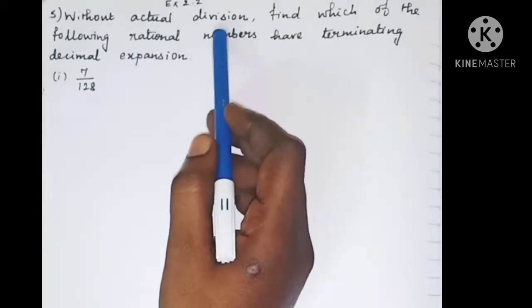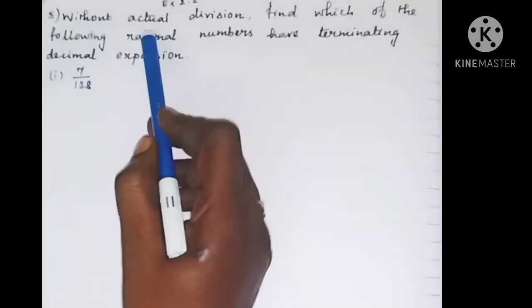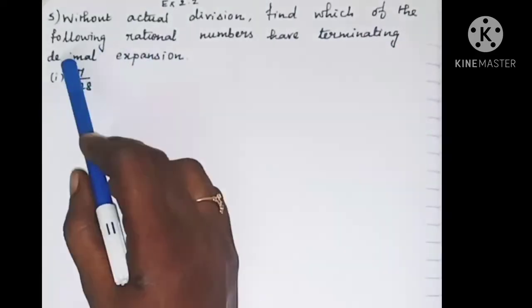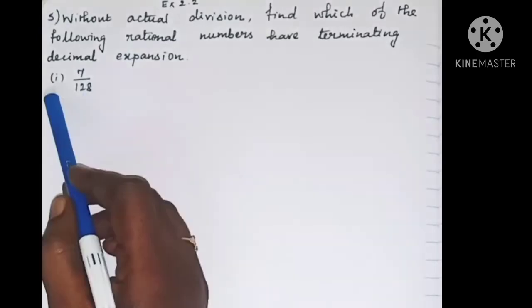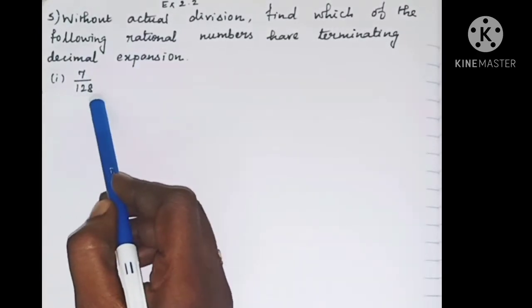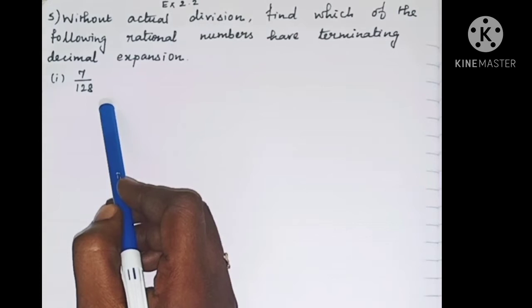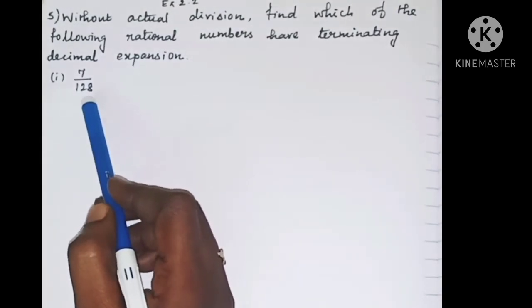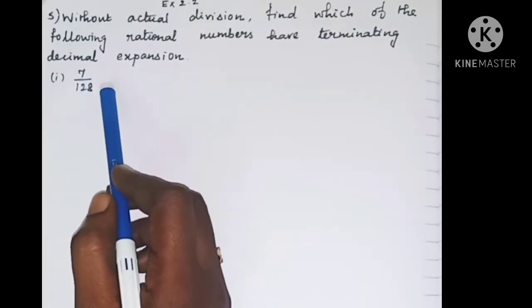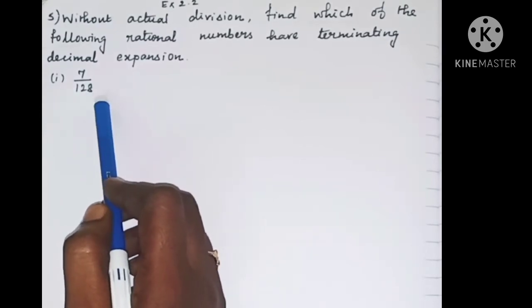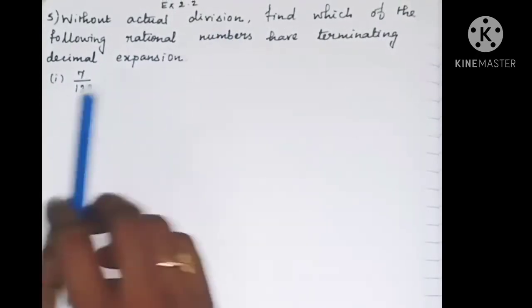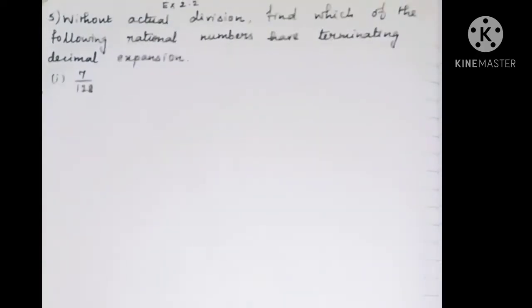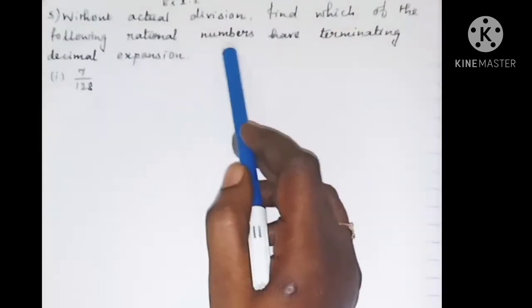Exercise 2.2, fifth sum. Without actual division, find which of the following rational numbers have terminating decimal expansion. First subdivision is 7 by 128. As in the previous sum, we do not divide this fraction. We do not convert this to a decimal number. That is why they are given without actual division. We have to say whether these rational numbers have terminating decimal expansion or not.